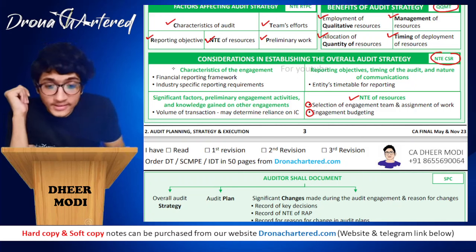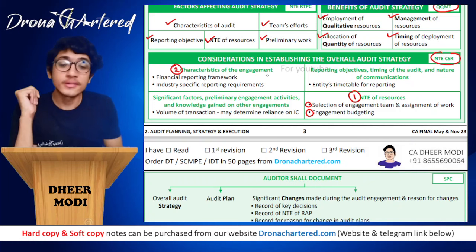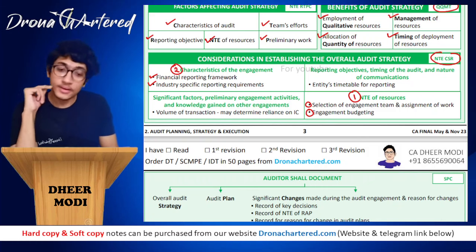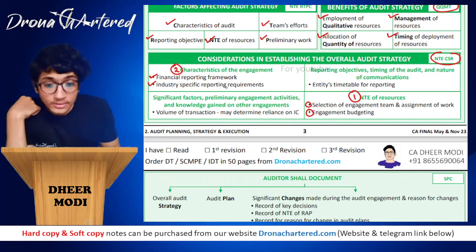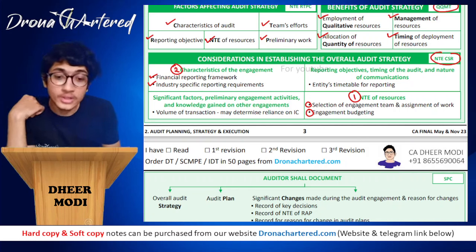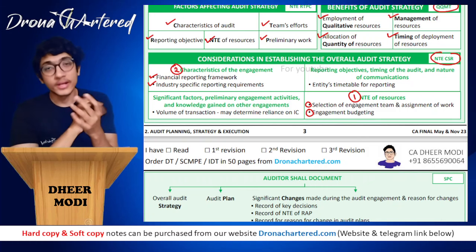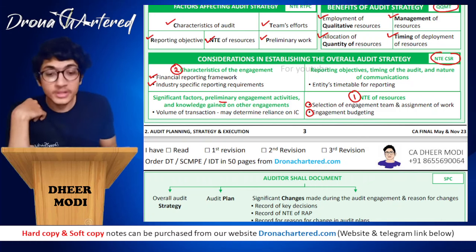Then next is the characteristics of the engagement. That is what financial reporting framework is applicable, and any industry specific reporting requirements that are necessary. Then next is S, that is significant factors, preliminary engagement activities, and knowledge gained on other engagements. So any other important factors or anything that you already know about the entity because of your preliminary engagement activities.